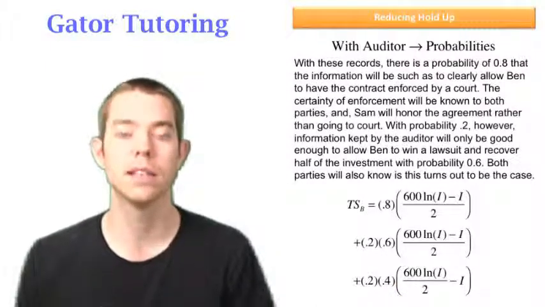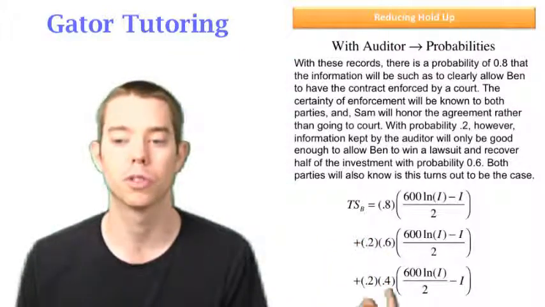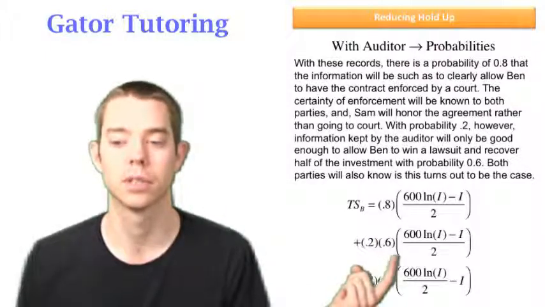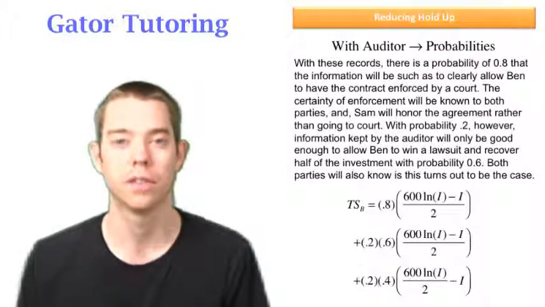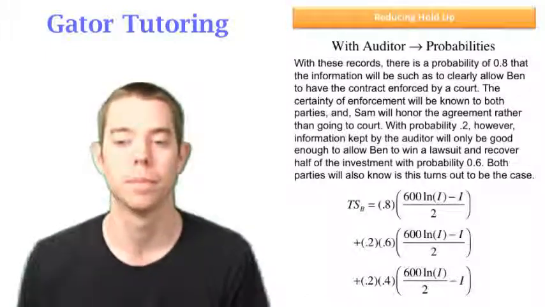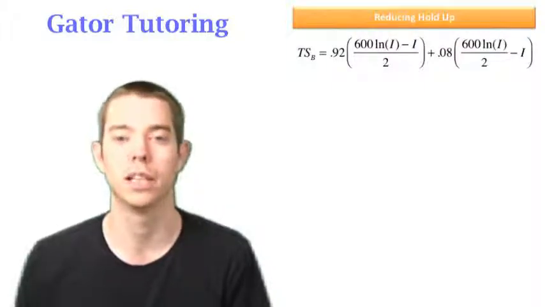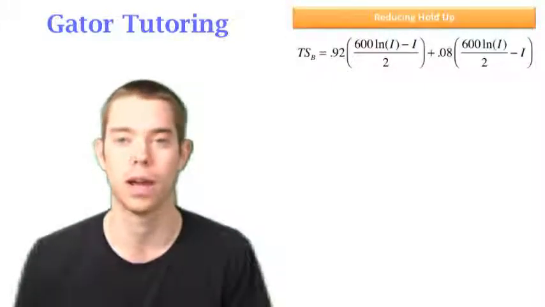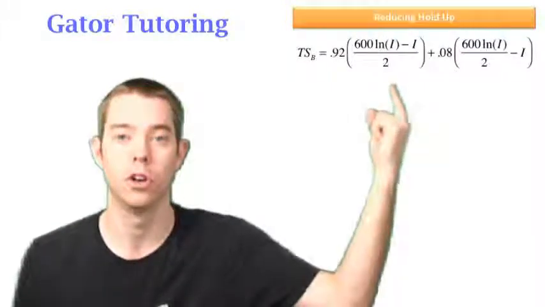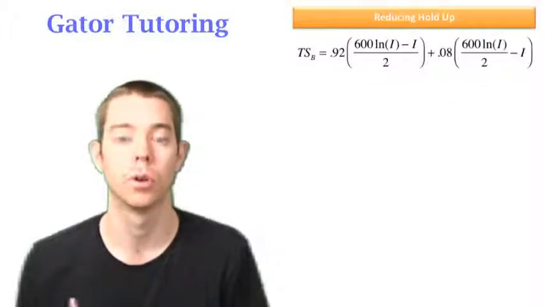Now, keep in mind, anytime we ever have probabilities, they have to add up to 100%, and they do. In this case, we have 80%, 20% times 60%, that gives us 0.12, and 0.2 times 0.4, that gives us 0.08. So when we combine like terms, we see that it is going to add up to 100%, and that's crucial. It has to add up to 100%. So 92% of the time, we're going to have no holdup. 8% of the time, we are going to have the holdup problem with an auditor.